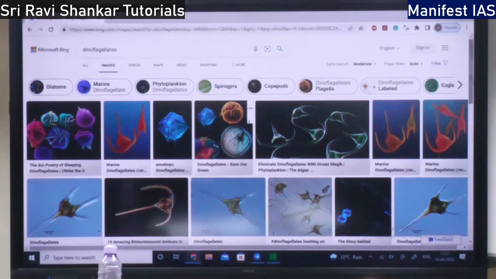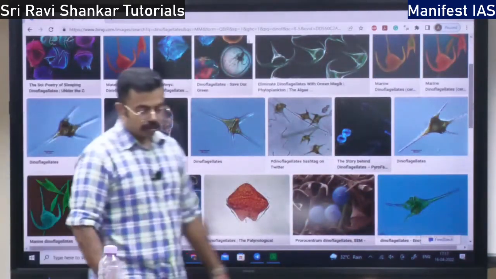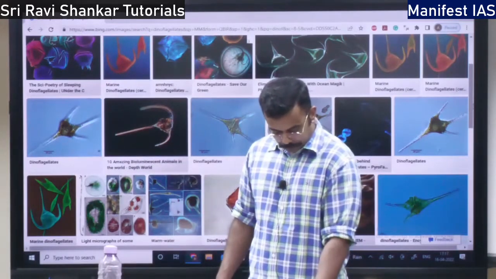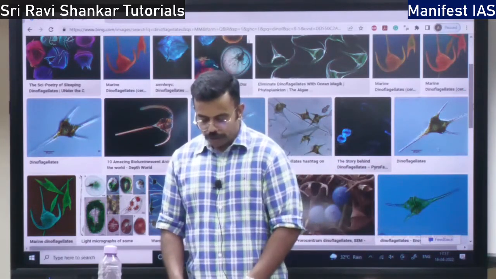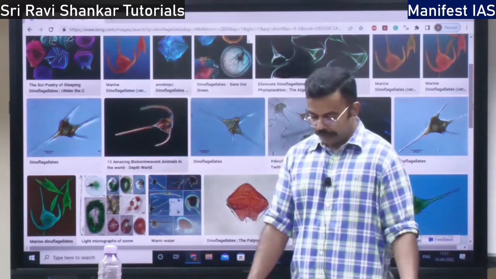So dinoflagellates, these are microscopic organisms, which are phytoplanktons in the ocean. So what are the factors which affect the distribution of phytoplanktons?